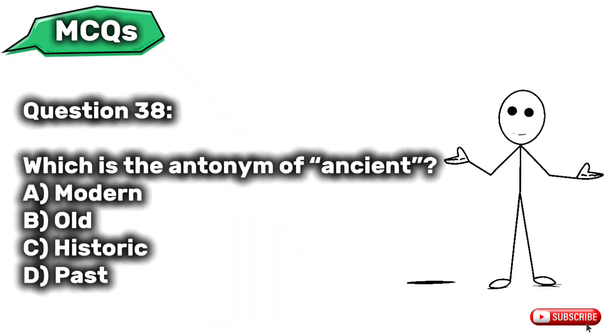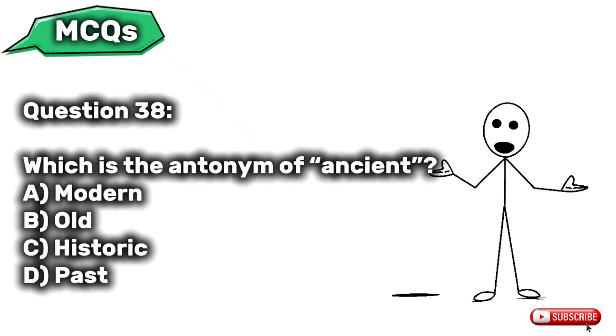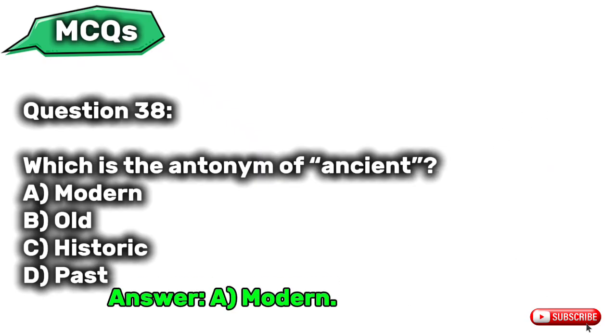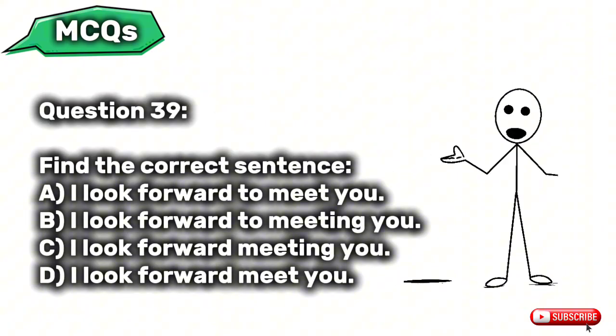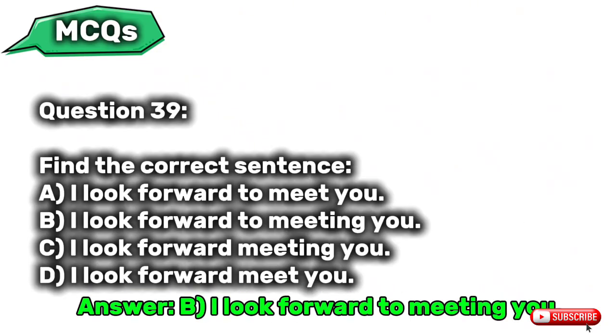Question 38. Which is the antonym of ancient? A. Modern. B. Old. C. Historic. D. Past. Question 39. Find the correct sentence. A. I look forward to meet you. B. I look forward to meeting you. C. I look forward meeting you. D. I look forward meet you.